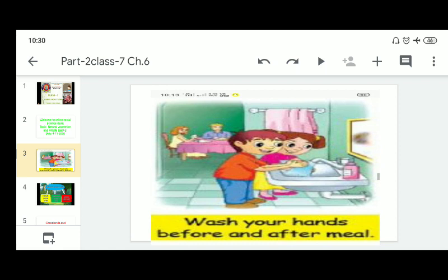Before we start this chapter, let's learn some good habits. Wash your hands before and after meals. It's a good habit, children, as we all should be clean, neat and tidy. It helps us to be healthy and live a good healthy life. So always wash your hands before and after meals and make it a habit.